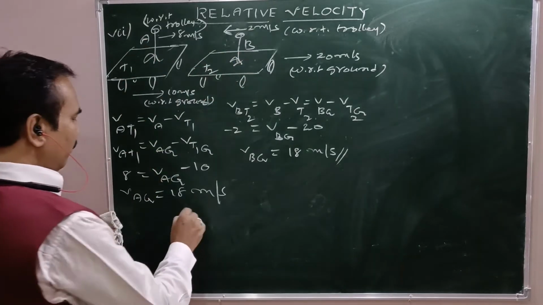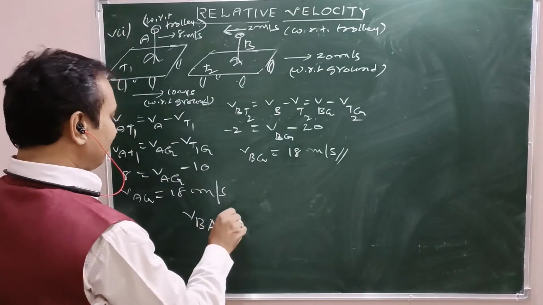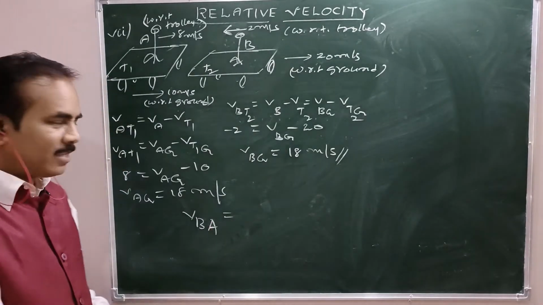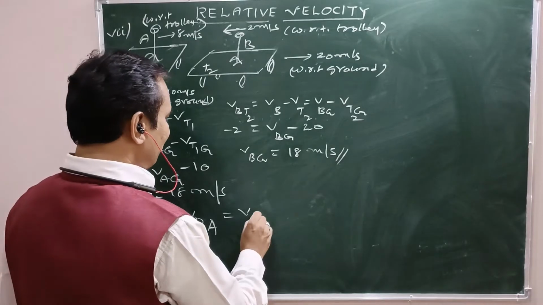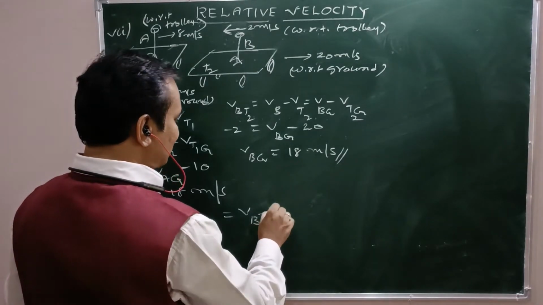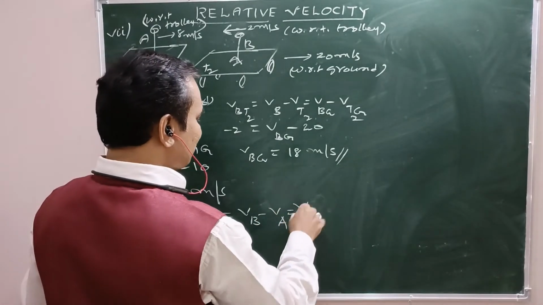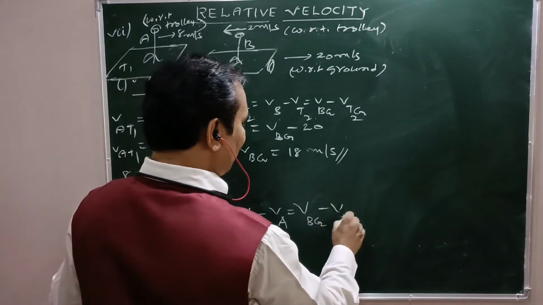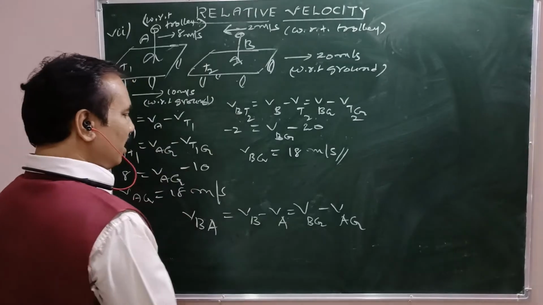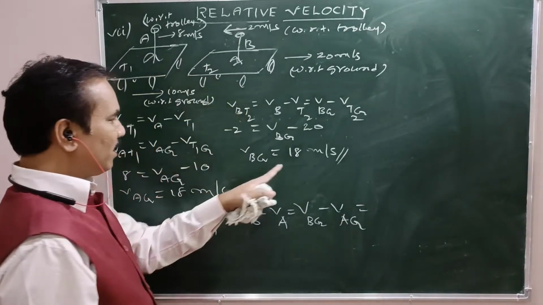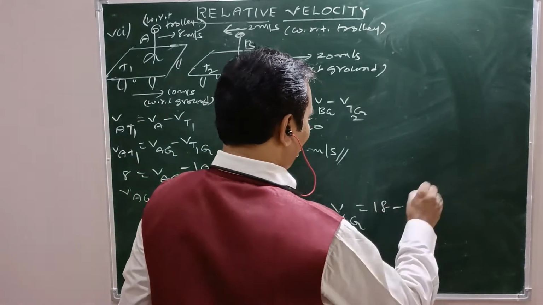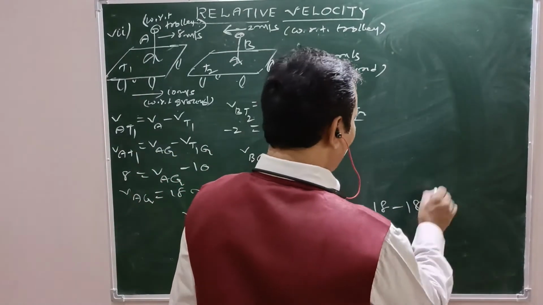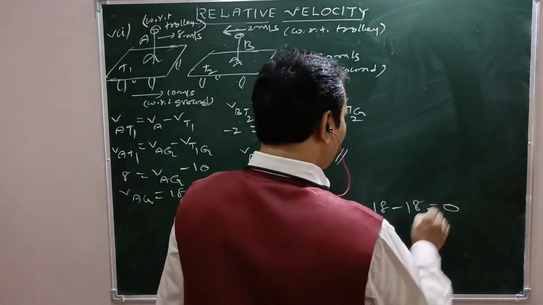That is VBA. VBA means velocity of B as measured by A is equal to velocity of B minus velocity of A. That is absolute velocity of B with respect to ground minus absolute velocity of A with respect to ground. That is what VBG means, 18, minus VAG also 18. 18 minus 18, that is 0.